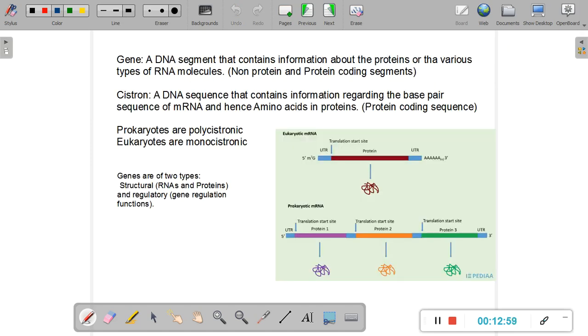Before we proceed any further, let us look at a couple of terms and understand them pretty well. Now there are these three terms. The first is the gene, the second is the cistron, and then we'll understand these two terms, polycistronic and monocistronic mRNA, and we'll also understand the different types of genes. Now, what is a gene? A gene is a segment of DNA that contains information about proteins or the various types of RNA molecules.